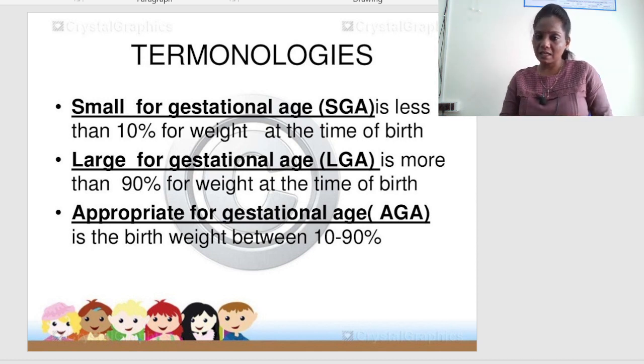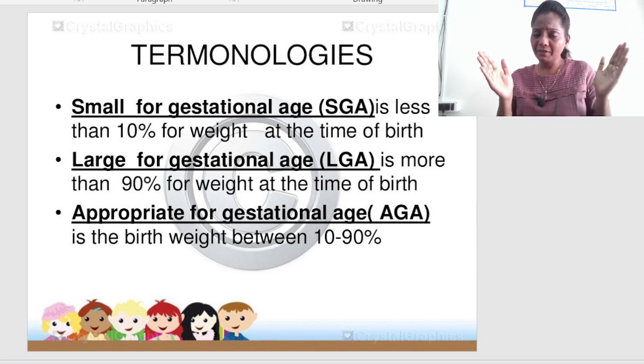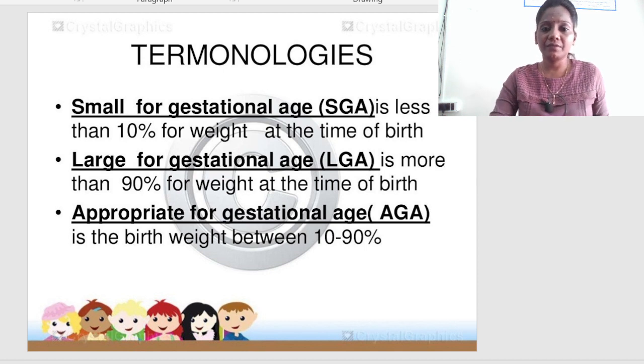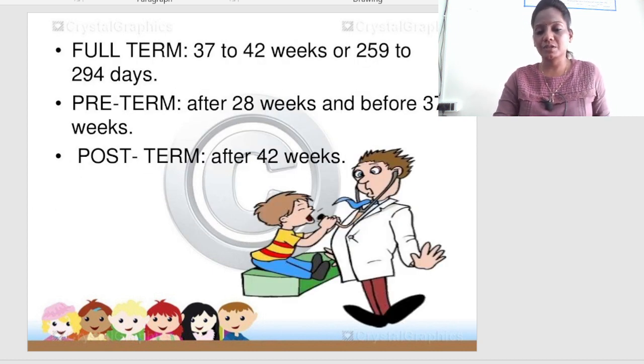If less than 10% of weight, we call it small for gestational age. More than 90% is called LGA, large for gestational age. And between 10% to 90% of the weight is called appropriate for gestational age.